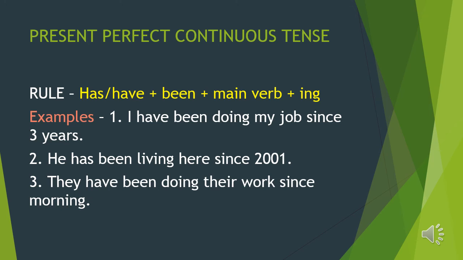The present perfect continuous tense is also known as the present perfect progressive tense. It shows that something started in the past and is continuing at the present time. The rule of present perfect continuous tense is has or have plus been plus main verb plus ing. Let's see the examples. I have been doing my job since 3 years. He has been living here since 2001. They have been doing their work since morning.